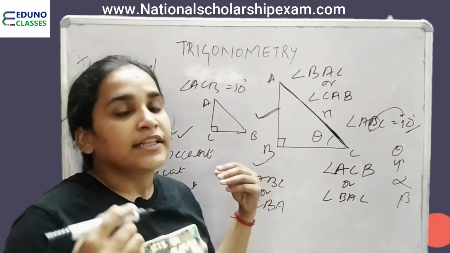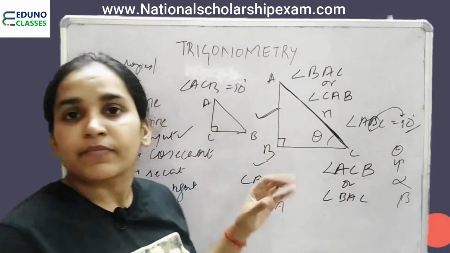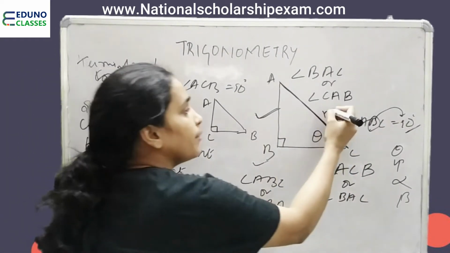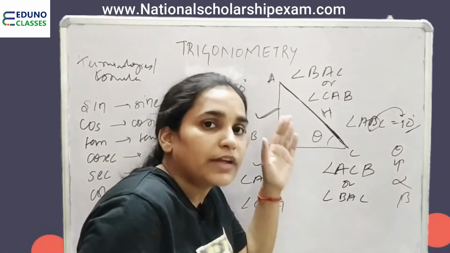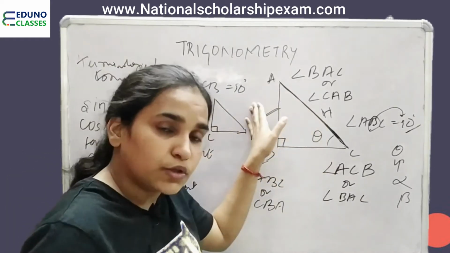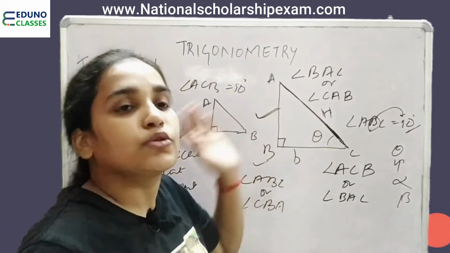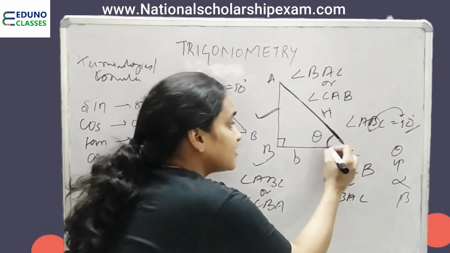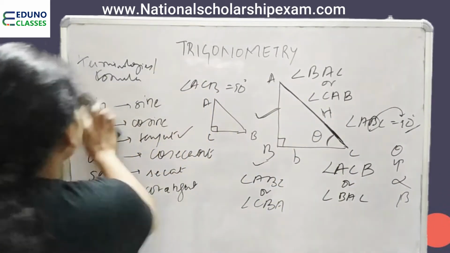There should be no confusion about this side because the hypotenuse is a unique side of any right angle triangle. There is no need to tell what the hypotenuse is. Hypotenuse is unique. So we need not use any terms in terms of theta to describe the hypotenuse. Hypotenuse is hypotenuse. This side is opposite to theta, where theta is this angle, and this side becomes the base to theta, and the hypotenuse is this.